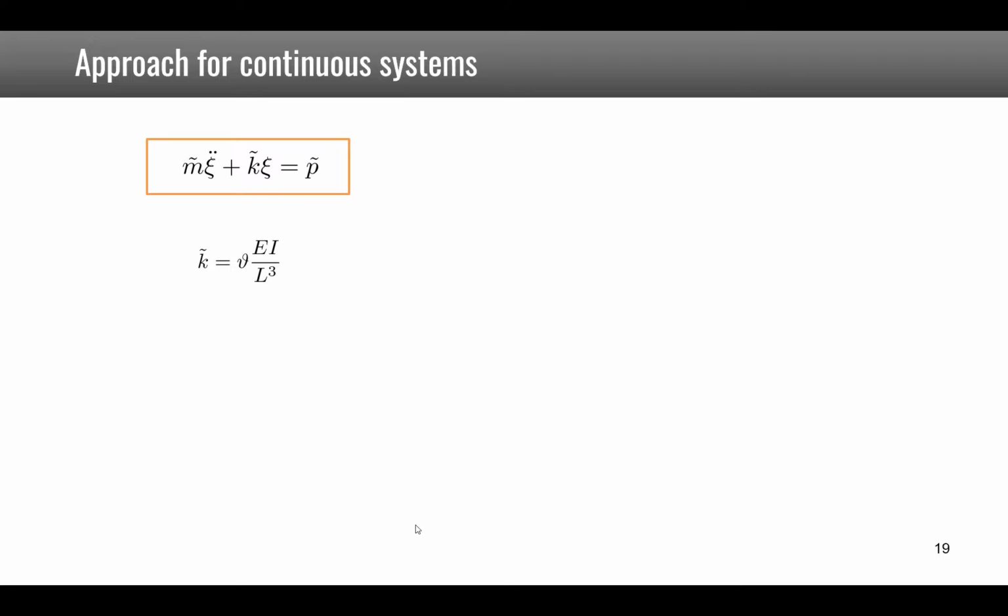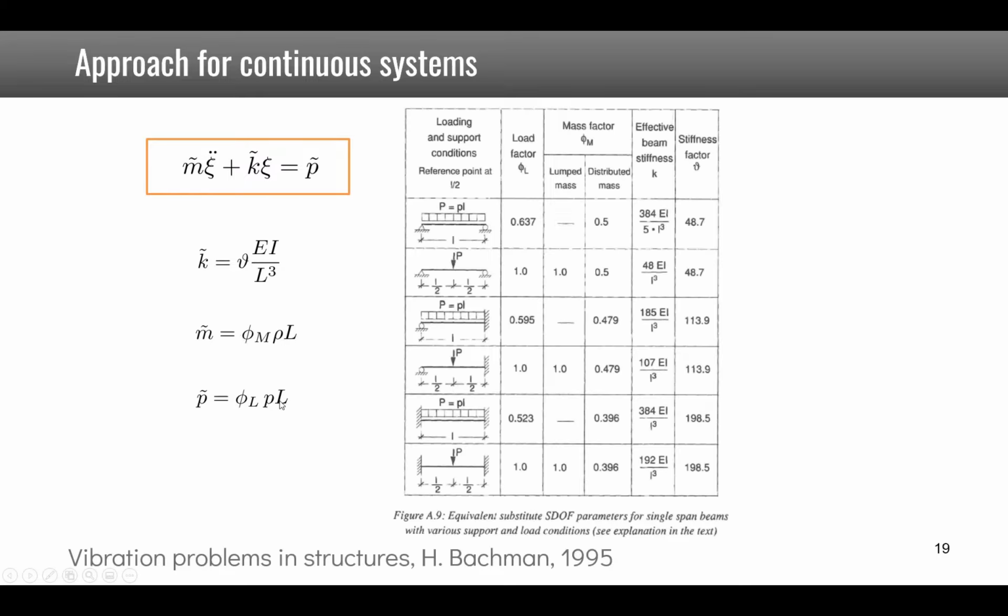K is given by a factor times EI over L cube, and m tilde is given by a factor times rho L, and P tilde a factor times PL. And these factors can be tabulated as a function of the boundary condition. So for example here, for a simply supported beam with a distributed load, you see that the stiffness factor is 48.7 and that the mass factor is 0.5.